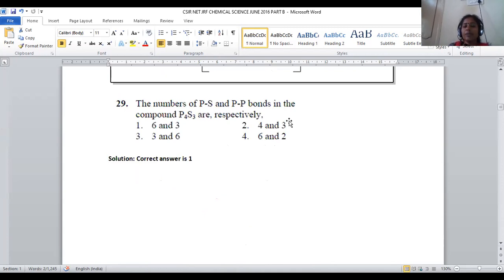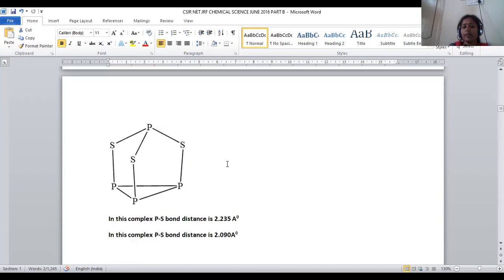The number of P-S and P-P bonds present in P4S3. How many P-S bonds and how many P-P bonds are there? We have to depict that. Here is the structure of P4S3. 1, 2, 3, 4 phosphorus atoms and 3 sulfur atoms are there.